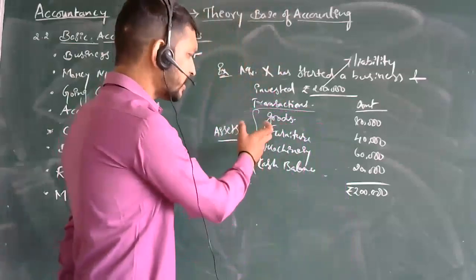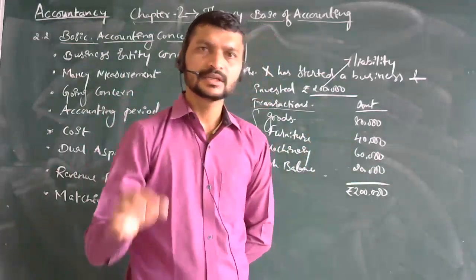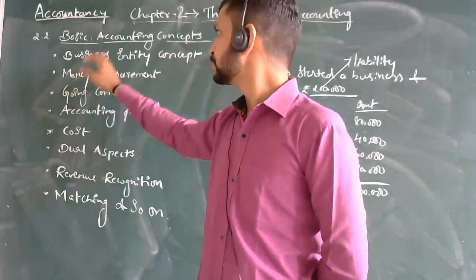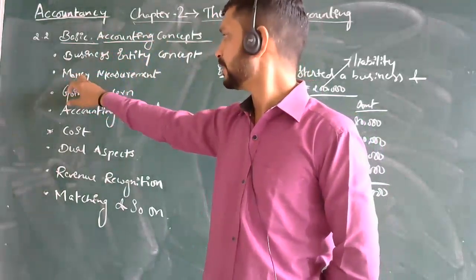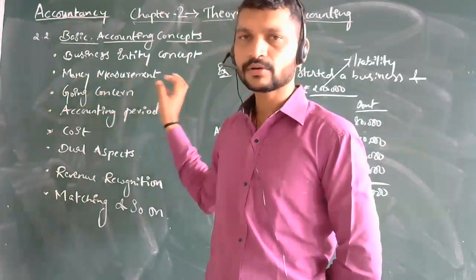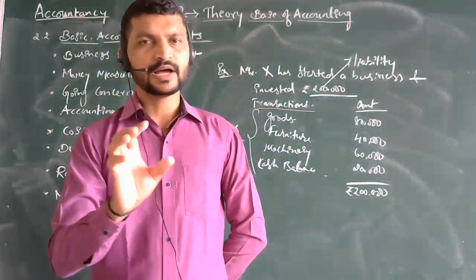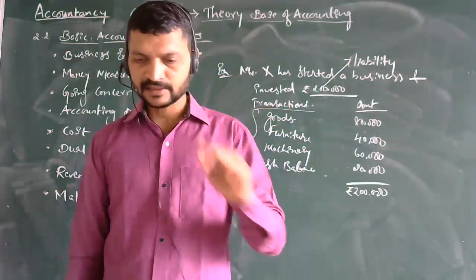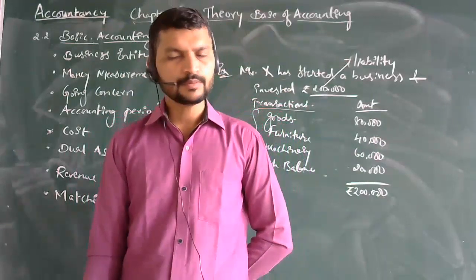Whatever transaction you are doing here, only those containing the money value will be taken into consideration. So the basic accounting concept, the second point, is the money measurement concept. Every transaction that we do should have a money value. Those business transactions which cannot be expressed in terms of money are not recorded in the books of account.